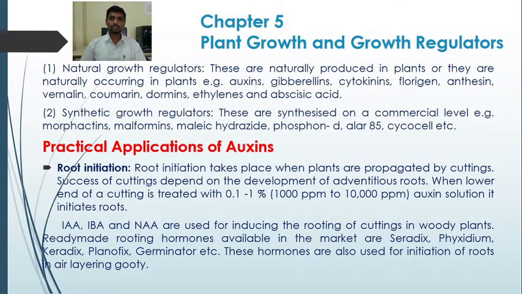So those growth regulating substances which occur naturally in plants, or which are naturally produced in plants, we are going to study here. These growth regulators are studied with respect to their practical application. Natural growth regulators like auxins, cytokinins, gibberellins, abscisic acid and ethylene are what we are going to study in your syllabus. So the first one is the auxins.